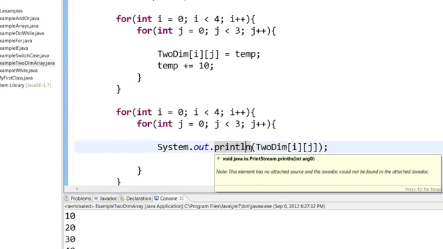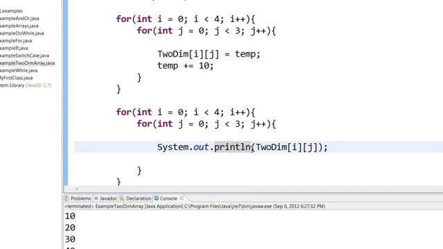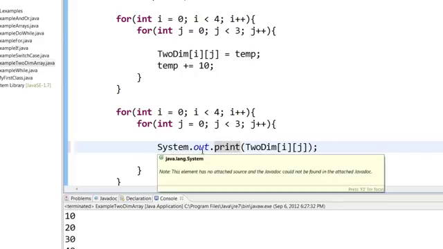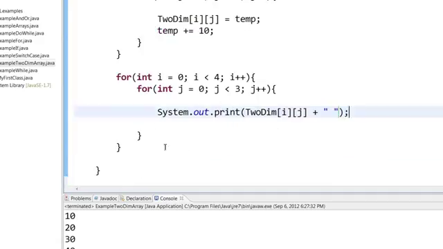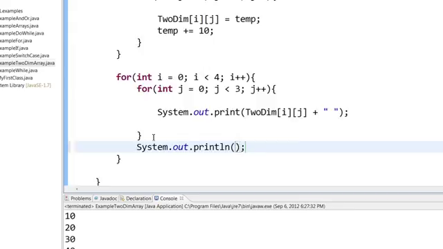Yes, you can. Remember, the println will always print in a new line, but you can use the print statement. The print statement will print in the same line. So what I'm going to do is say System.out.print, print the number, but then the print statement will keep printing without creating a new line. So every time the j loop ends, I want to print a new line. So I'll print an empty line like this, System.out.println, and then I just leave it. So now let's run this.